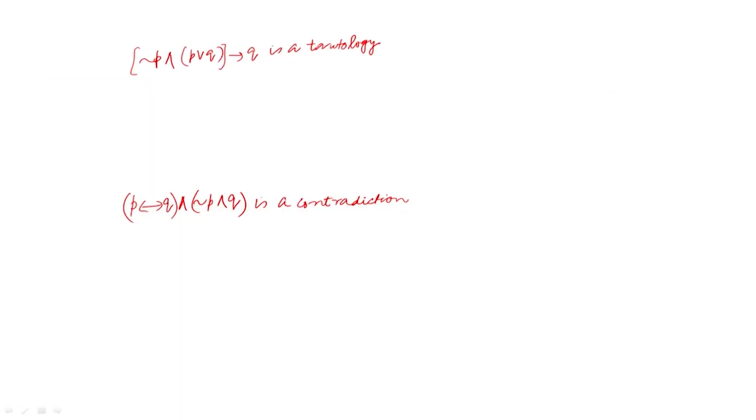Let us consider the example: (not p and (p or q)) implies q. Let us show that it is a tautology.